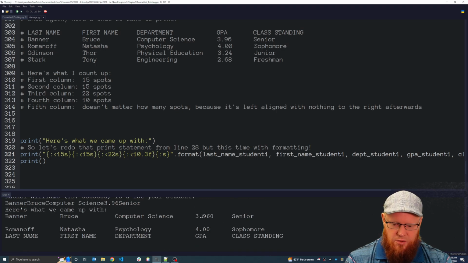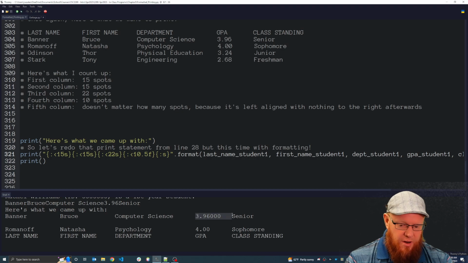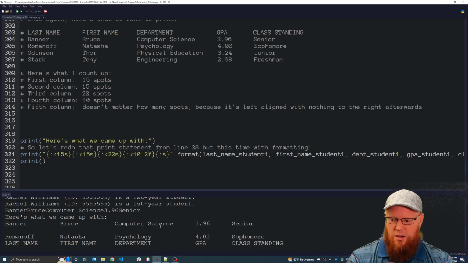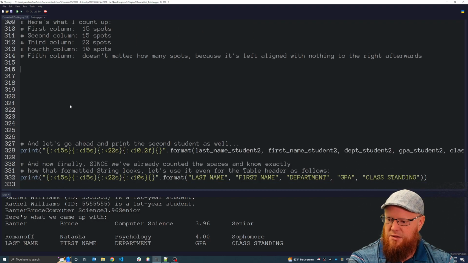It puts 3 digits after the decimal. What if I put 0.5f? It'll put 5 digits after the decimal. But I only have 10 total spaces, right? Because I said 10.5f. But since this is a GPA, we're going to put 10.2f, and we get exactly what we are expecting. So now that we've done that, let me erase this.